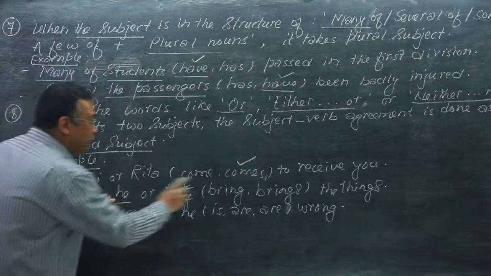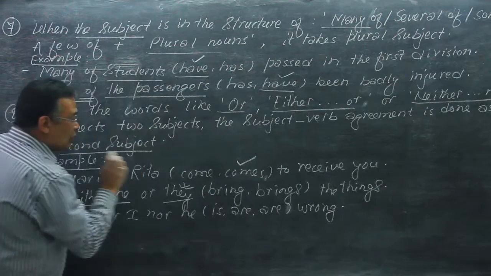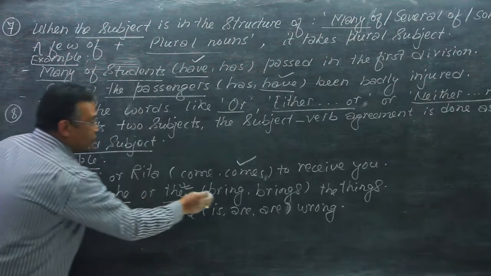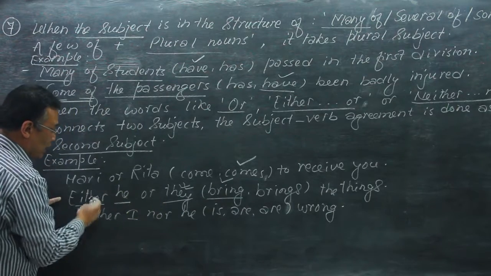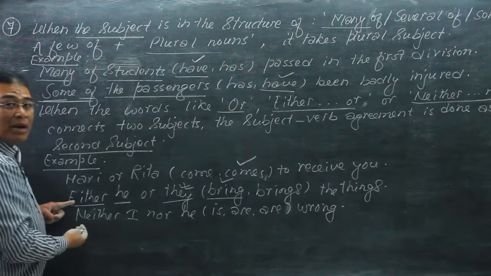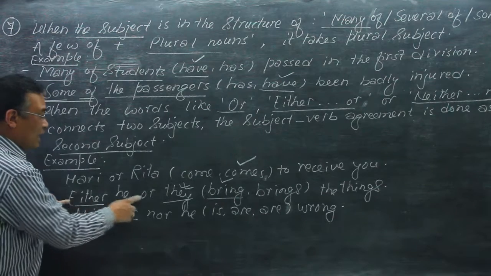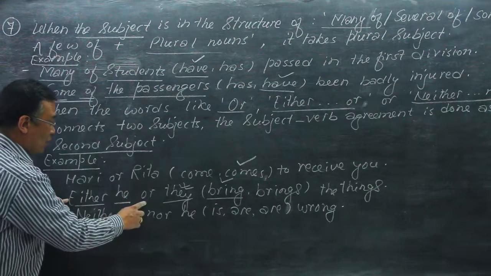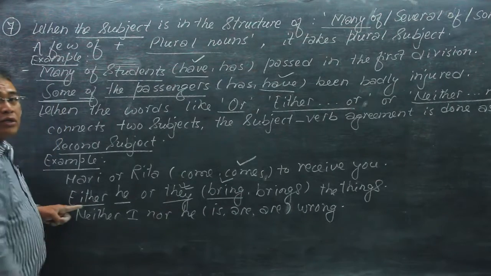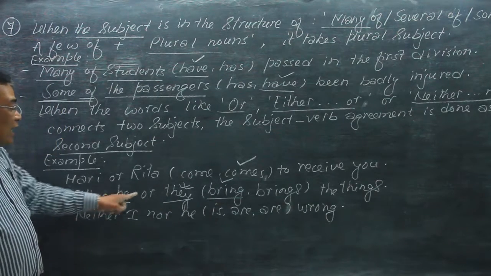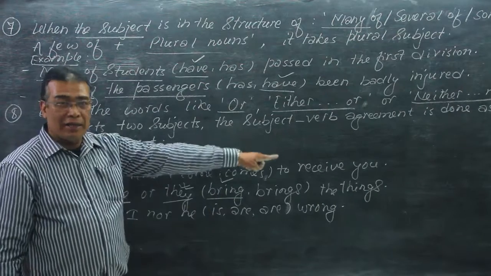Does it take he brings or they bring? Which is correct here? The plural verb, this bring is correct because when the two subjects are combined with the simple conjunction either or, the agreement is done as per the second subject. So either he or they bring the things.